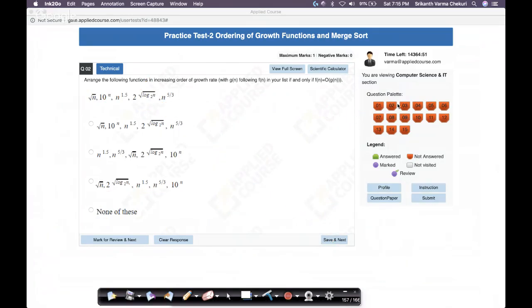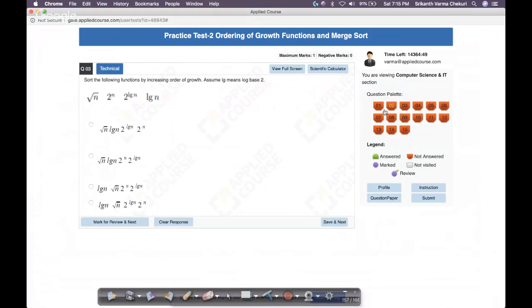Okay, so now let's go to the third problem. Seems very similar, so let's solve it. Again, sort the following functions in increasing order of growth. Assume lg means log base 2. Very good. So we know that.